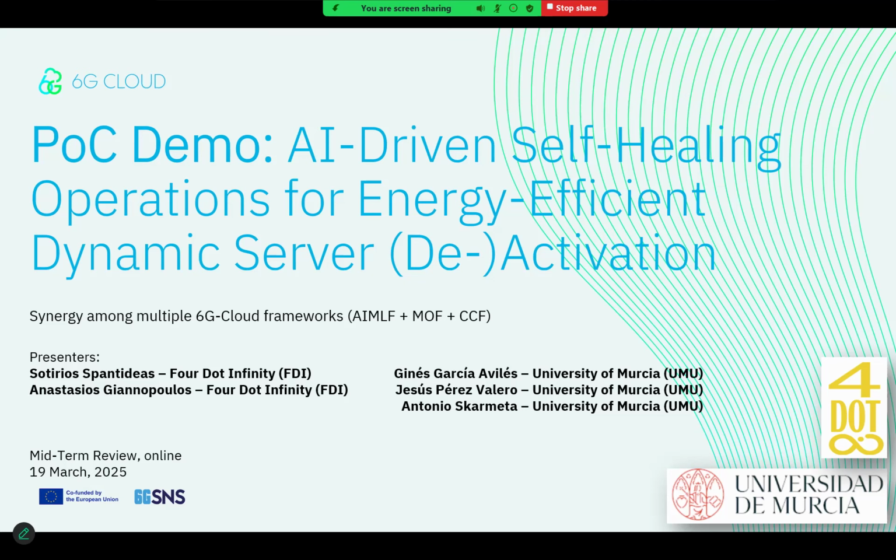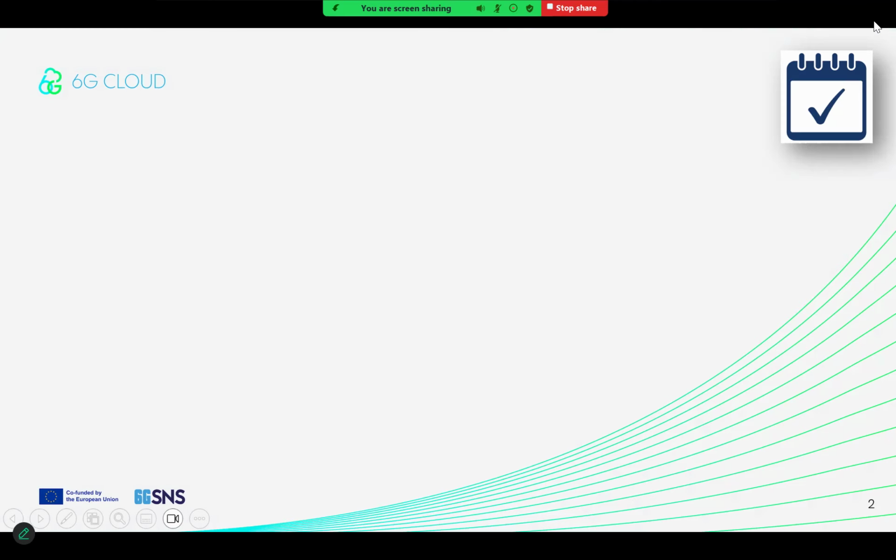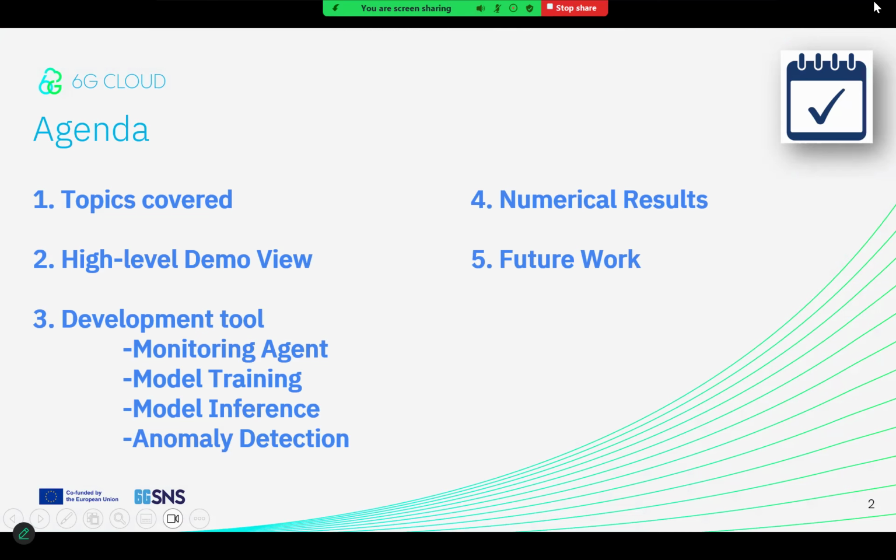Hello, everyone. In this video, we present a proof of concept demonstration on different development parts to enable AI-driven self-healing operations for energy-efficient dynamic server activation within the 6G Cloud system. Here's what we will cover in this presentation, including a short overview of the demo architecture and development activities, as well as some evaluation numerical outcomes.